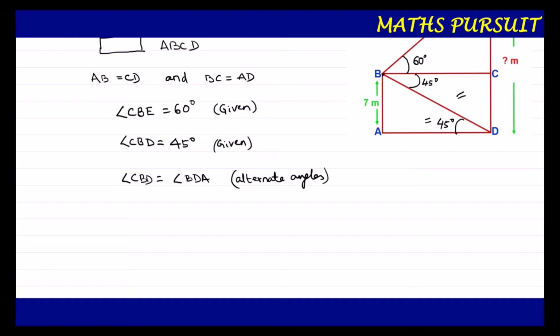Now let us focus our attention on the right angle triangle that we got, which is BAD or BDA.